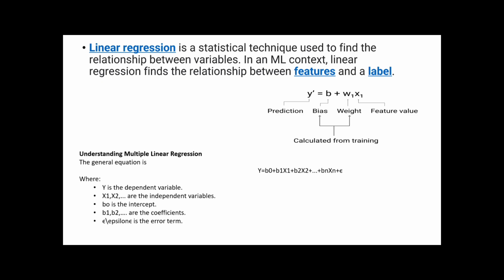So we have y equals b0 plus b1 x1 and so on, plus epsilon, which we can say is the bias or error term. Here y is the dependent variable, whereas x1, x2 and so on are independent variables. b0 is the intercept, which we can say is the slope in mathematical terms, whereas b1, b2 are coefficients. Now let's see the implementation of linear regression using TensorFlow.